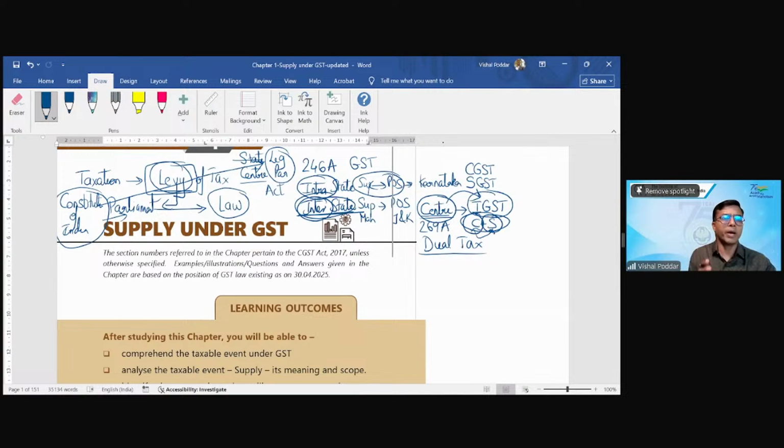Now, just creating the background before I embark on my topic. When we are talking about levy, whoever is given this power, whether center, state, etc., everything is in the GST law. Now see, whenever I use the word law, I mean act, rules, notifications, circulars, everything. And when I want to say only act, I will say act. When I want to say only rules, I'll say rules. But whenever I say law, you have to remember I'm talking about everything, because law is made up of all components of law.